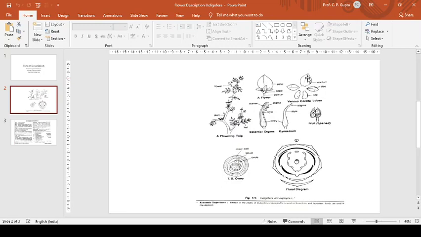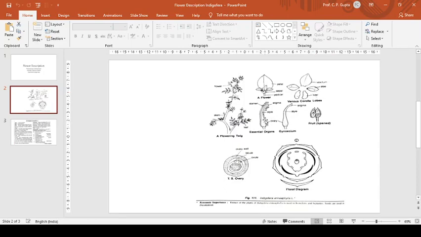The two lateral ones are the wings. And the two innermost ones are united to form a keel or carina. Vexillary or descending imbricate, violet red or bright red in color in this particular plant.